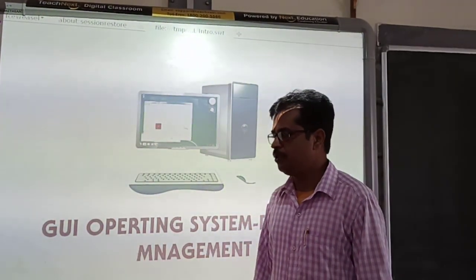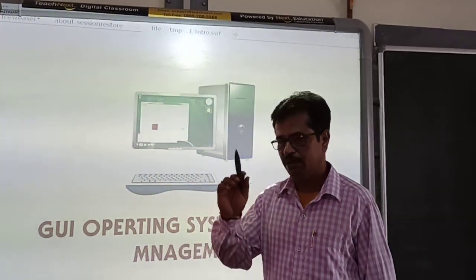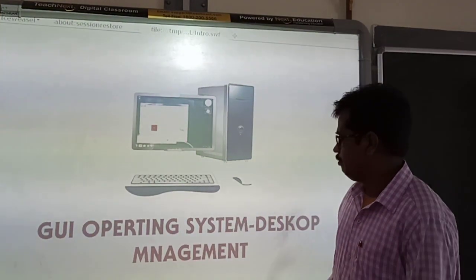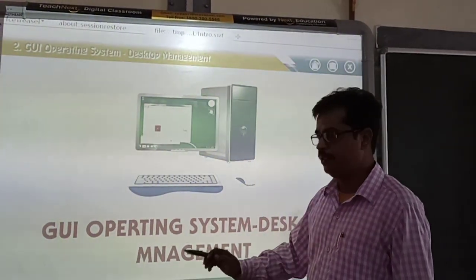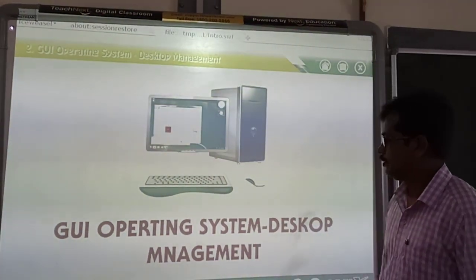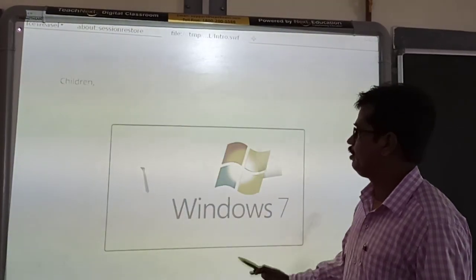So before we move on to the second session, let's see a visual recap of the first session. What we have already discussed, let's see the visual recap. GUI operating system, this is the topic.